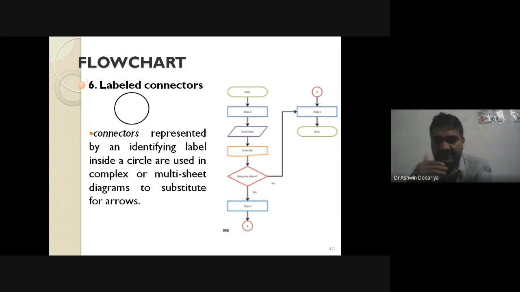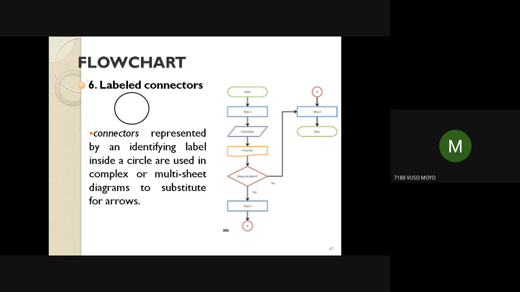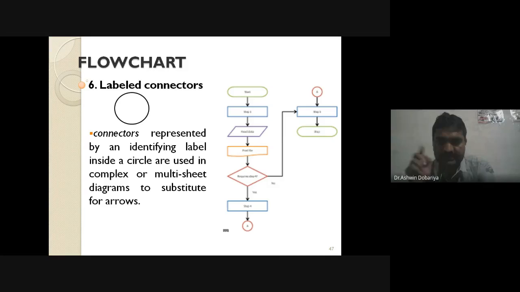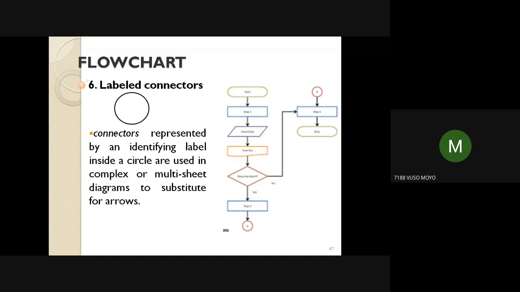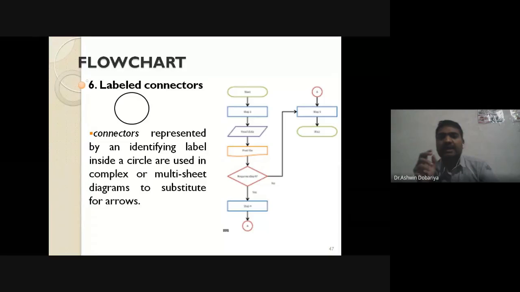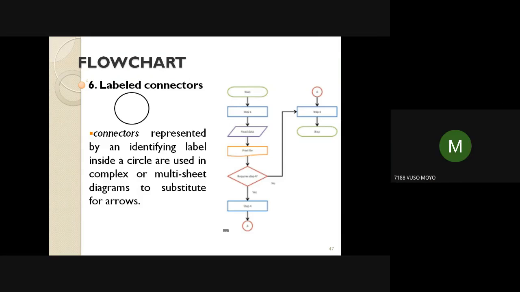The next symbol after the arrow is the labeled connector, which is a symbol of a circle. It is used to join or to symbolize continuation of a flowchart. Very good. But one point you have to add: it joins the various parts of the flowcharts on the same page, not on a different page. Clear this? Thank you, sir.